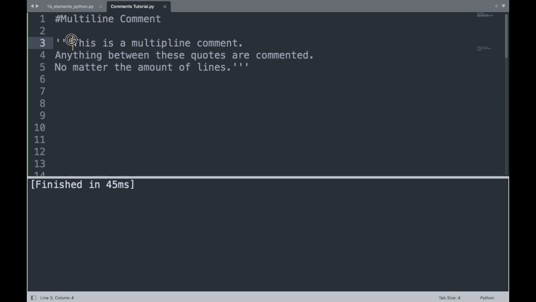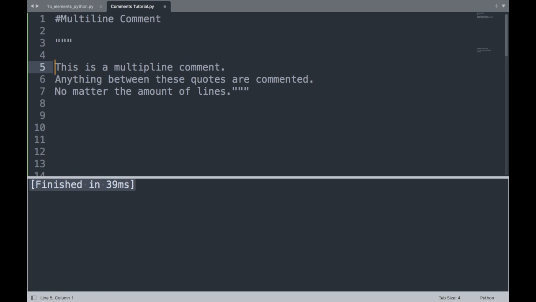Now another way that you can use a multi-line comment will be with triple quotes. And everything I just explained to you in reference to triple apostrophes applies to triple quotes. There is no difference when I run this. As you can see, it shows nothing because it sees this as a comment. It doesn't matter if I have one line here or five lines there. When I rerun this, as you can see, it is still a comment.